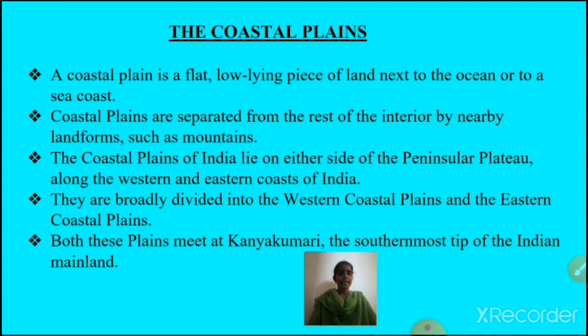So, coastal plains in our India are divided into two. What are they? Eastern coastal plains and western coastal plains. Both these plains meet at Kanyakumari, the southernmost tip of the Indian mainland. You have already learnt about Kanyakumari in the previous online session.